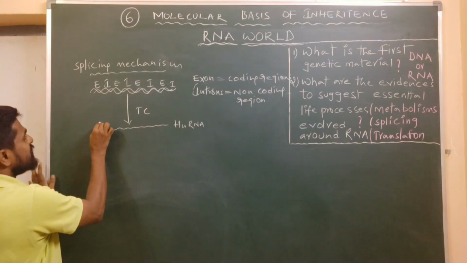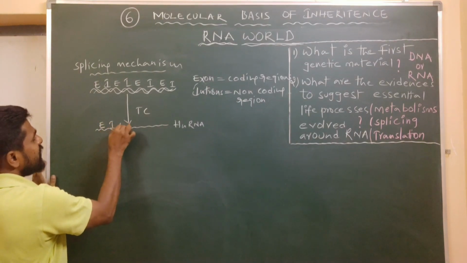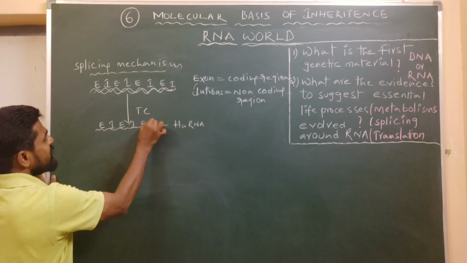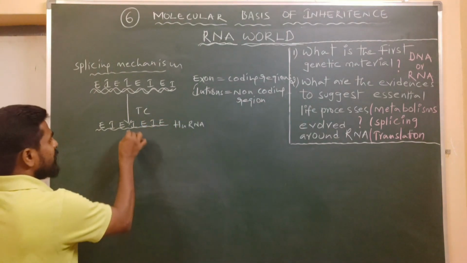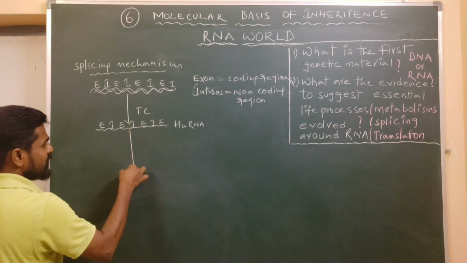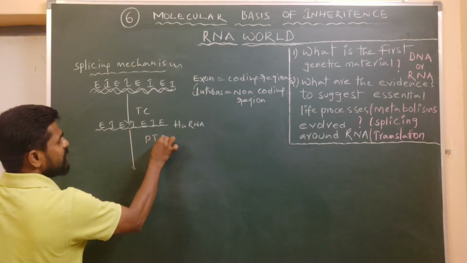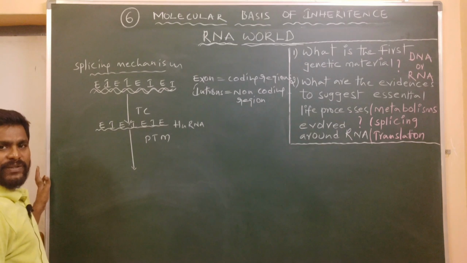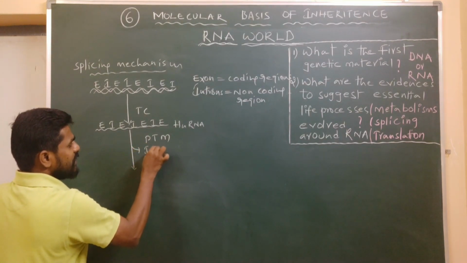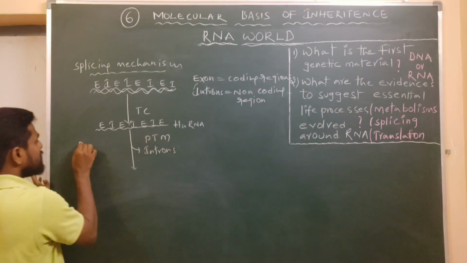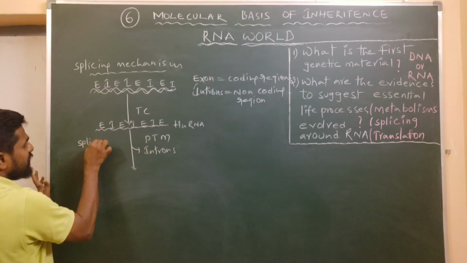So here also you can see exons, introns, exons, introns, like that. This hnRNA molecule undergoes post-transcriptional modifications. During these modifications, it loses introns by a mechanism called splicing.